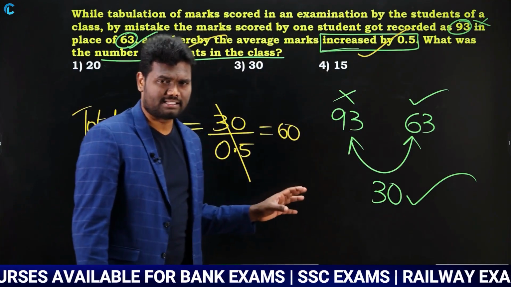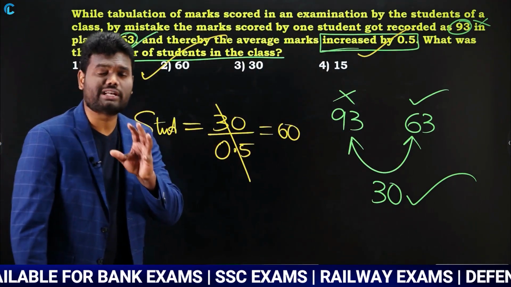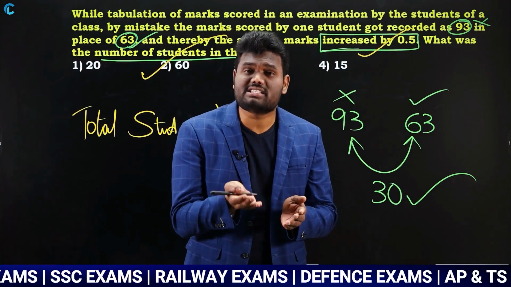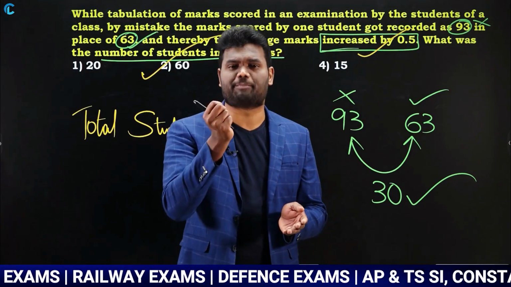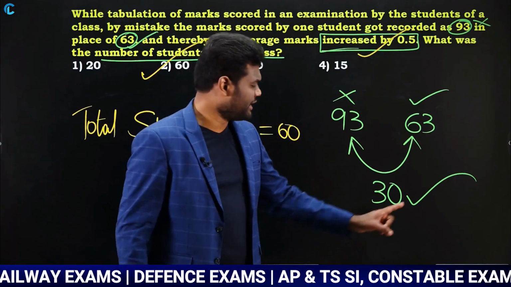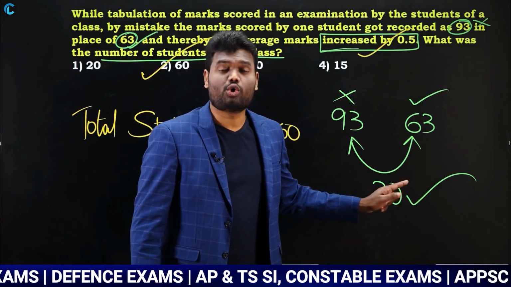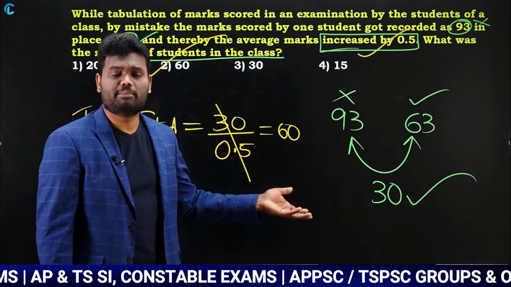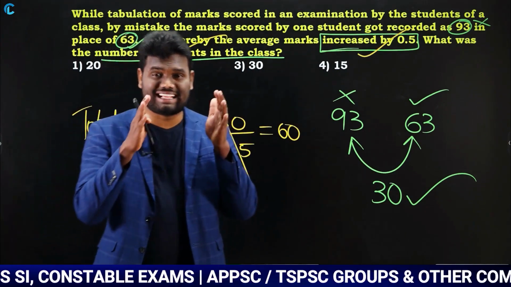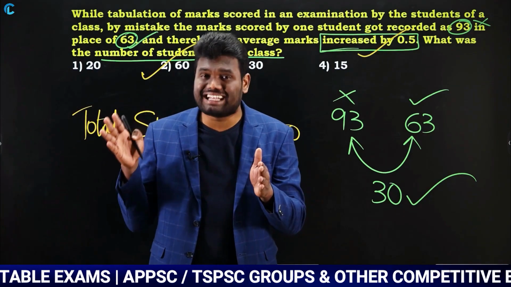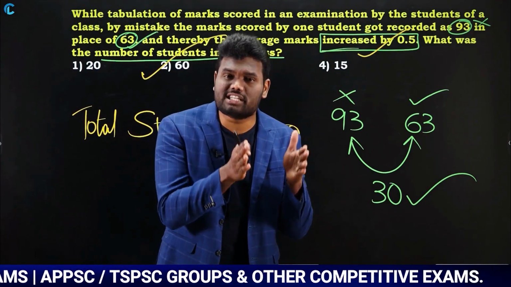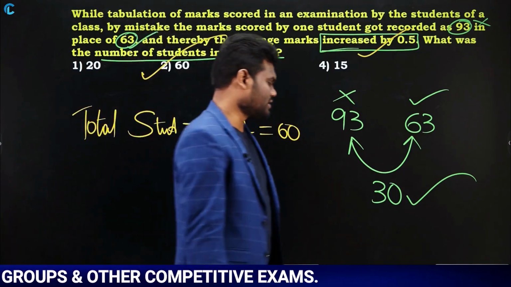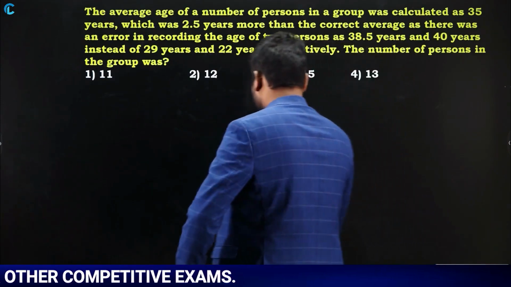Just take the difference. The question mentioned that due to this error value, the average is increased by 0.5. As the average is increased by 0.5 due to this 30 difference, the total number of students is 30 divided by 0.5, which is 60. So total students are 60. Due to this 30 difference, these 60 students increased by 0.5 each. That's it. Let us look at the next question.